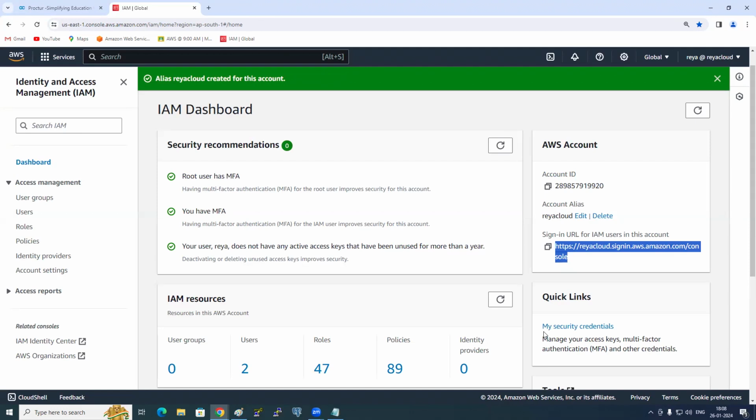If let's say I have my root account, and you are all 100 people, 100 people need to log into my account. My root account. How many root accounts are there? Only one root account. And I have created 100 IAM users inside it. So will everyone have different URLs or the same URL? Same URL. But usernames and passwords are different. Okay. Nice. So now you understood how to create an alias.